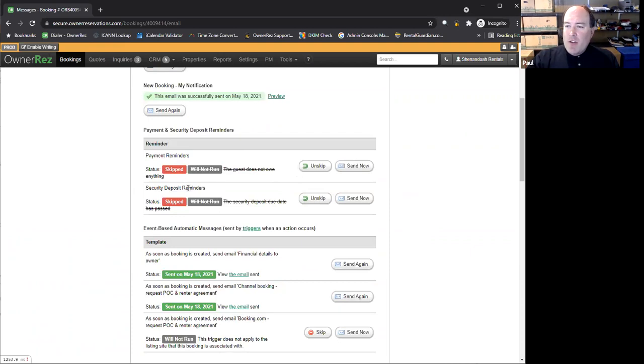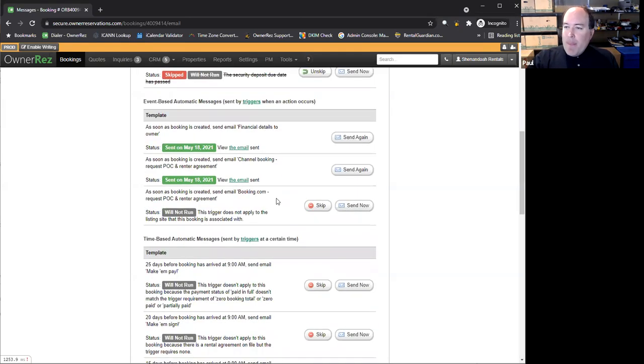Payment reminders, security deposit reminders, these are skipped. Well, again, this is Airbnb. As we know, in Airbnb, they collect all the money. So there's really no reason to worry about that. Financial details to the owner, channel booking, request renter agreement. We have renter agreements that are legal contracts that we ask all of the guests to sign. You can set up OwnerRez to have that done automatically. It's e-signed, basically a DocuSign sort of thing. And this is the message that is sent out automatically to every guest asking them to do them.